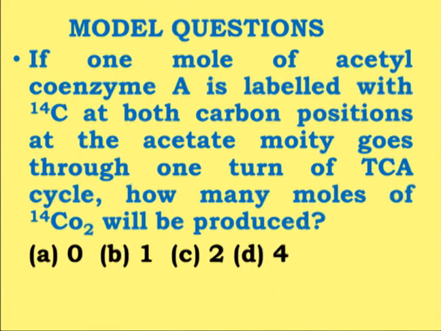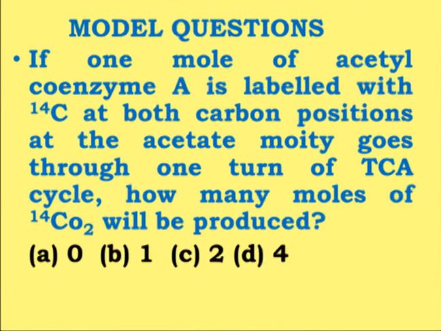Now the conversion of isocitric acid to alpha ketoglutaric acid is an oxidative decarboxylation reaction, and that's why one carbon dioxide will be removed from the isocitrate and alpha KG is being formed, and this alpha KG will get converted into succinyl CoA. Again it is an oxidative decarboxylation, and we have the removal of the carbon dioxide. So that's why these are the two steps where carbon dioxide is being removed.